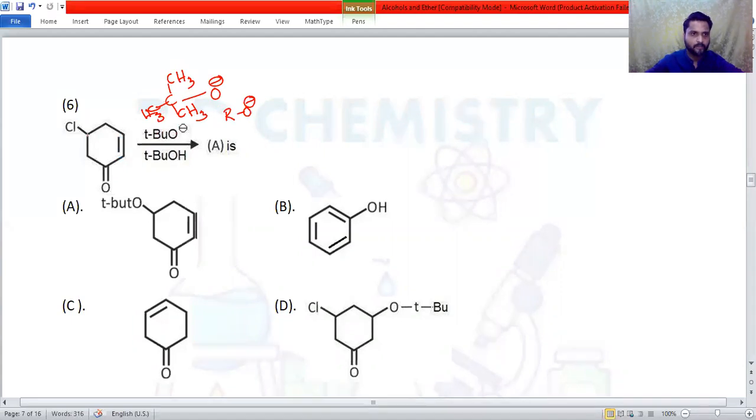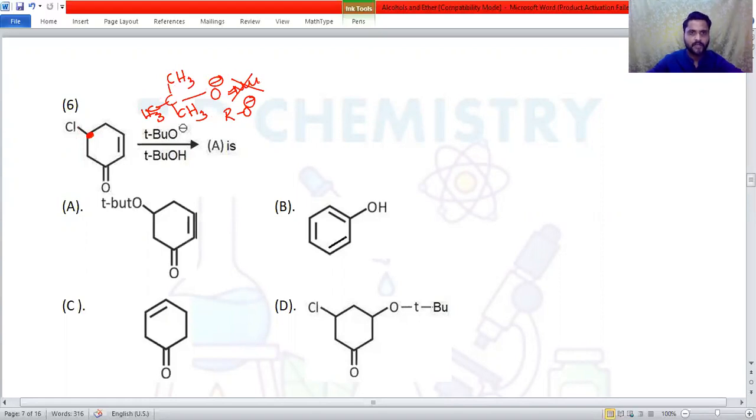Now this is a chlorine atom. This chlorine atom is attached to the sp2 carbon. We can expect a nucleophile, acting as a nucleophile. The nucleophile can attack the carbon atom containing the halogen and the Cl can go out. A nucleophilic substitution reaction. But it cannot act as a nucleophile because the size of the alkoxide is bulky now. Bulkier groups cannot attack the carbon atom directly.